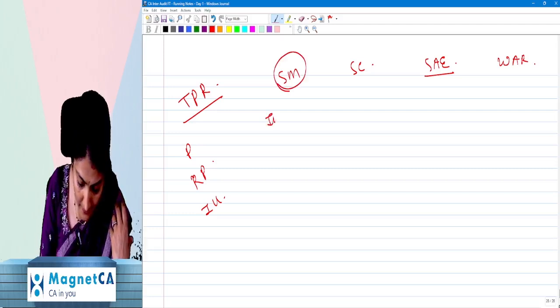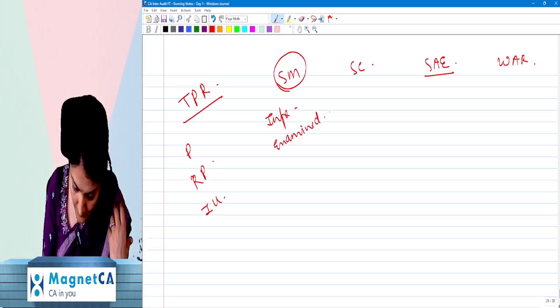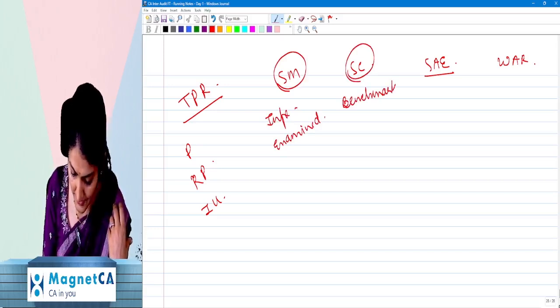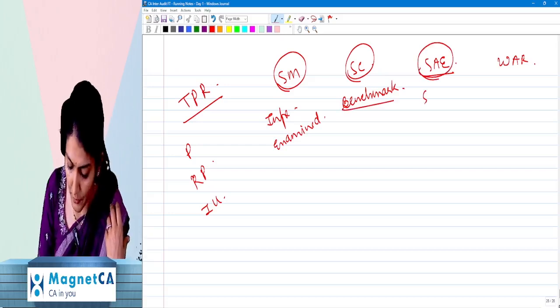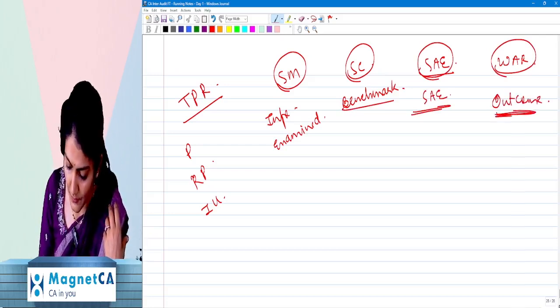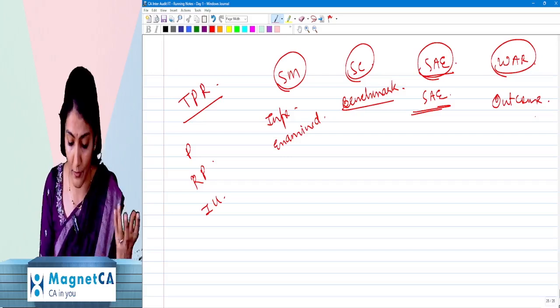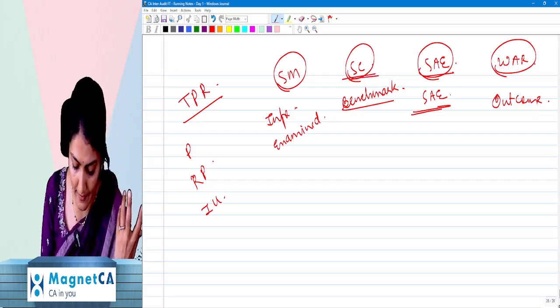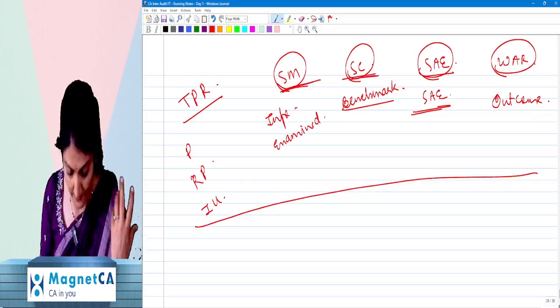Right, so subject matter is the information to be examined. Then suitable criteria is the benchmark to evaluate the subject matter. Then sufficient appropriate evidence is to be obtained, and this is the outcome which will lead to a written assurance report. It is the outcome of evaluating the subject matter against the suitable criteria.